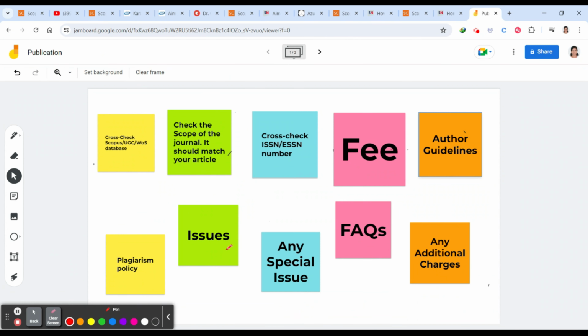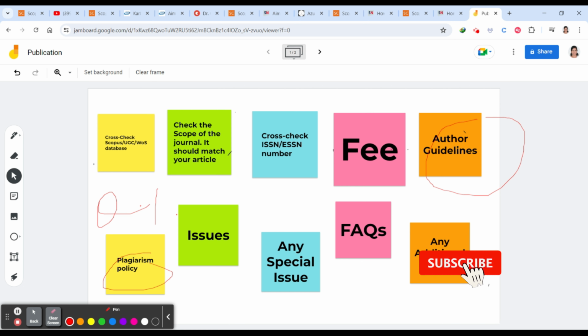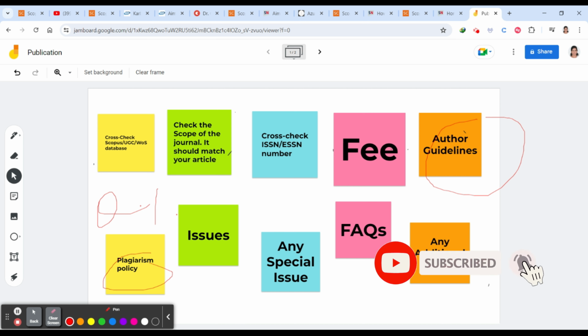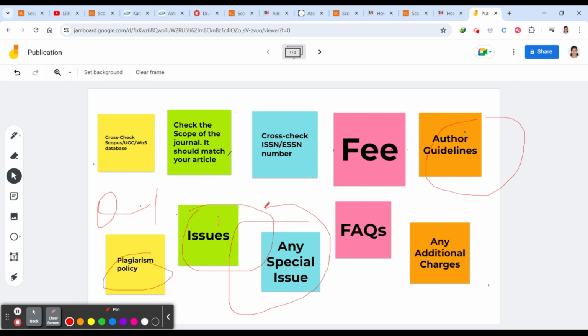And then what you have to check is the author guidelines. Read clearly what plagiarism policy they are accepting, whether they accept only 0% plagiarism, or 10%. Everything you have to check. Also check the issues, how many issues per year, and whether they have any special issues. Check the frequently asked questions, in case a question you have is not mentioned there. And finally, any additional charges they have.